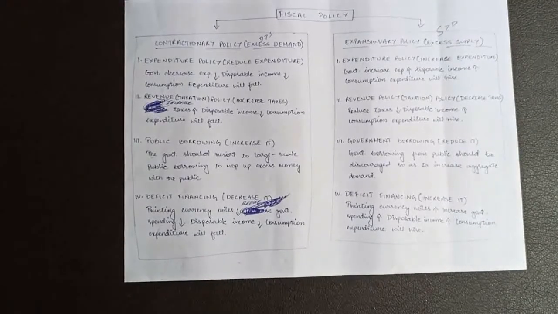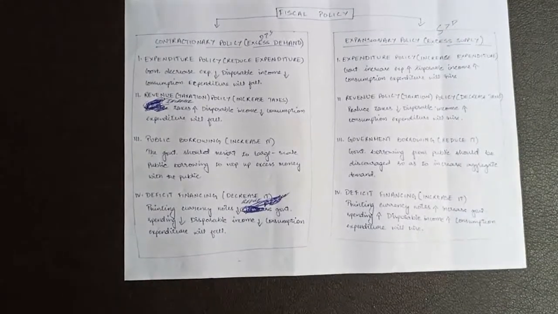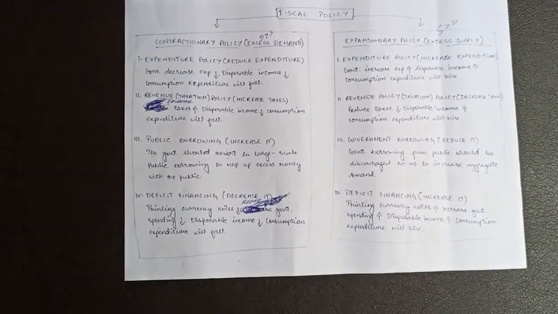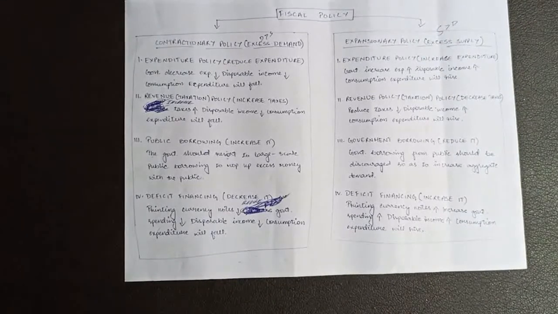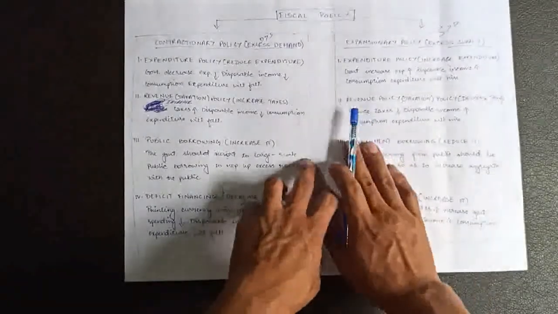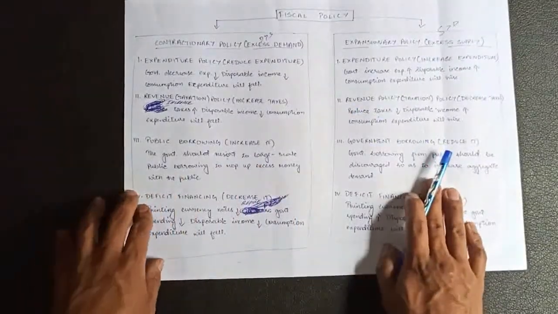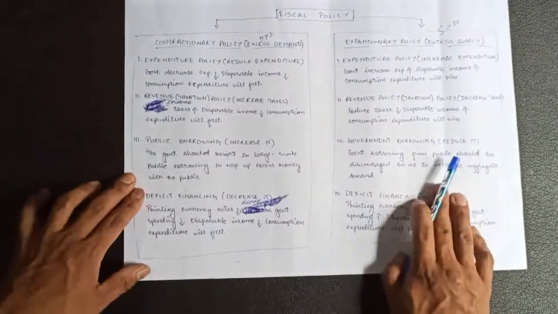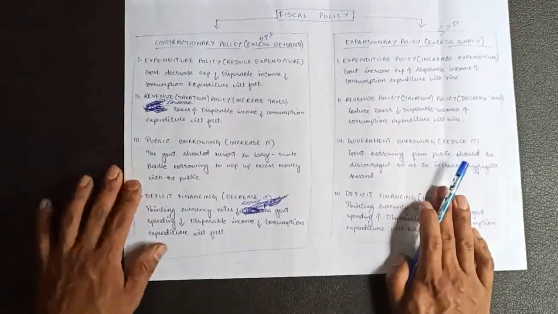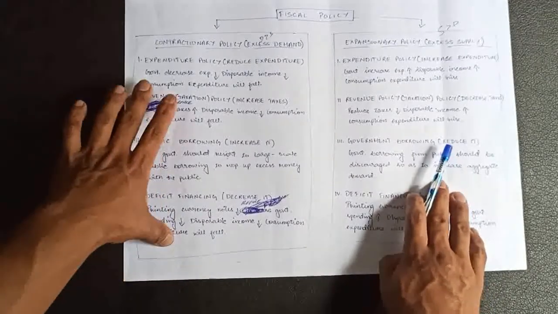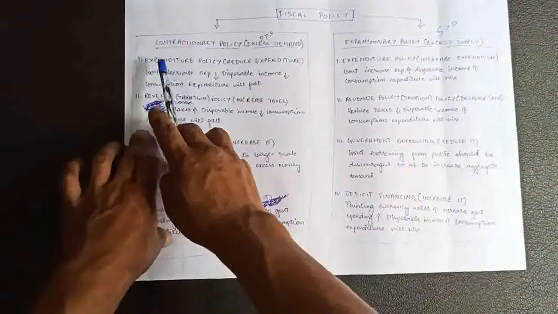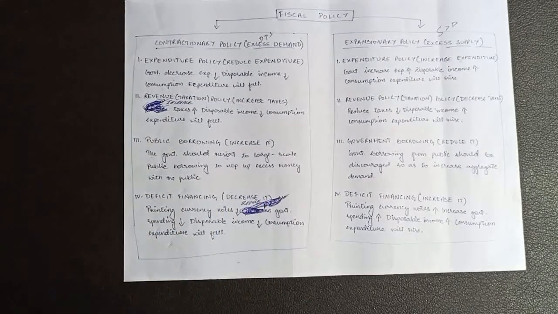Okay, so if they keep on spending their money on goods and services, then it will lead to inflation. That means rise in price level. Therefore, in order to solve that situation, the government usually adopted contractionary policy to solve the problem of excess demand. Okay, so we will discuss one by one. Point number one is expenditure policy.